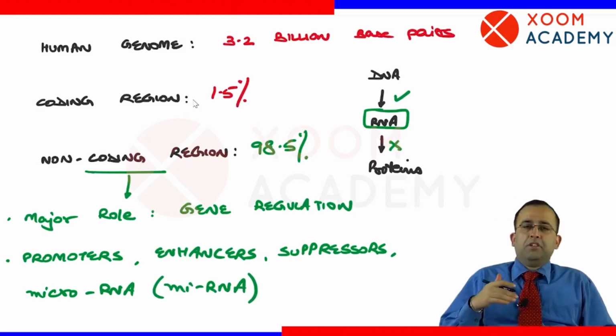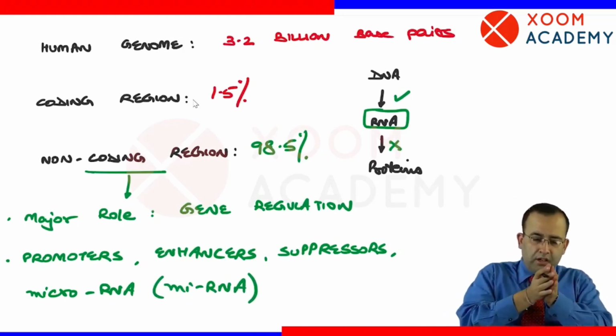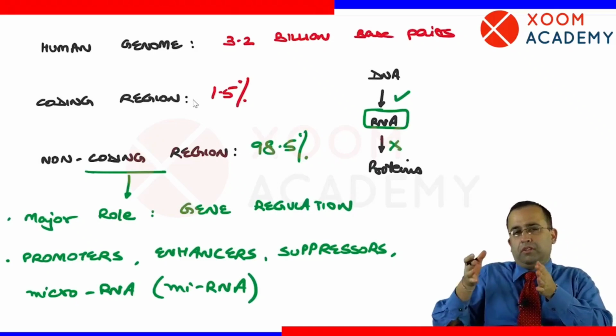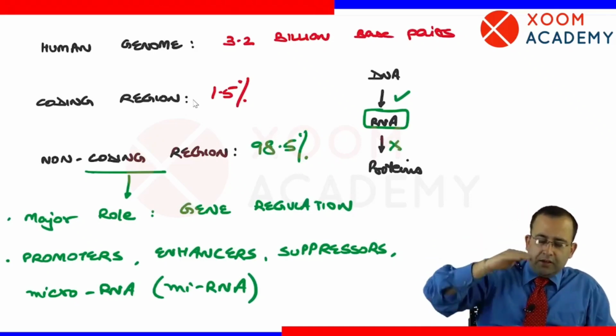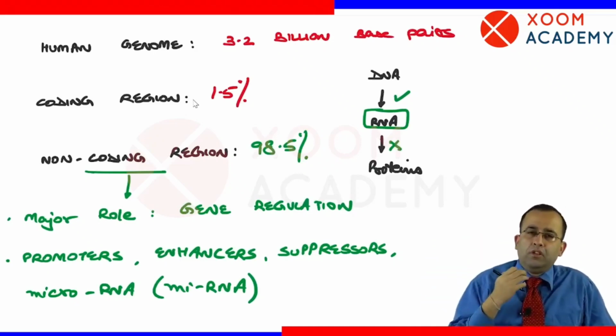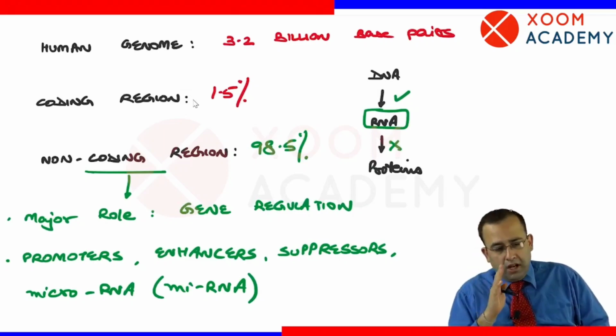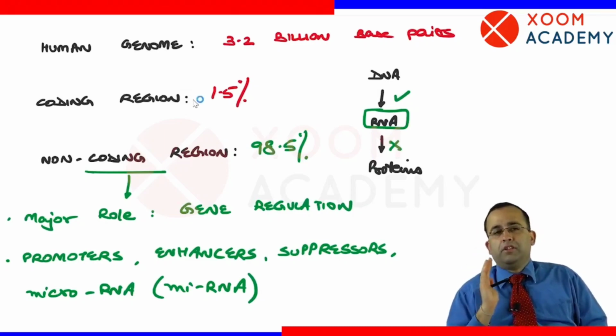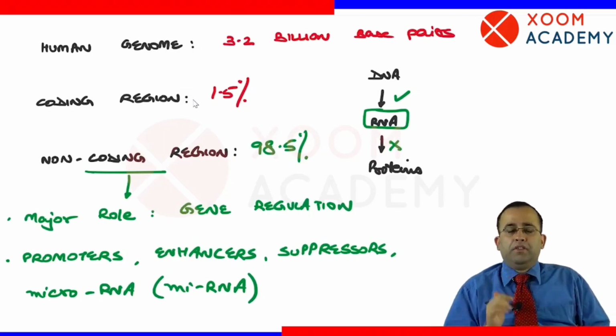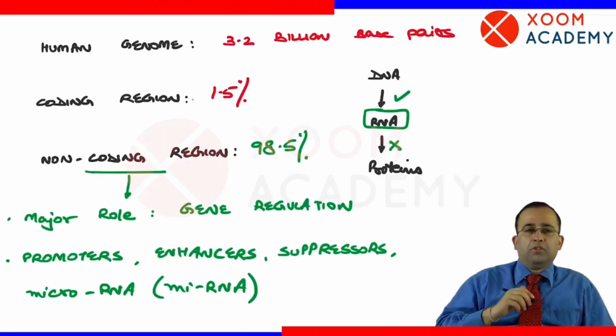If something has to be promoted, promoters, enhancers, suppressors, all the components of gene regulation are present in the non-coding region.